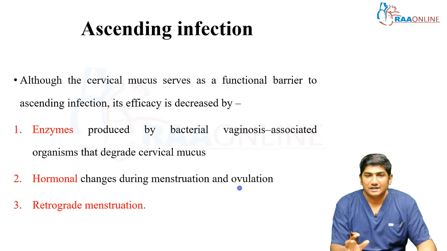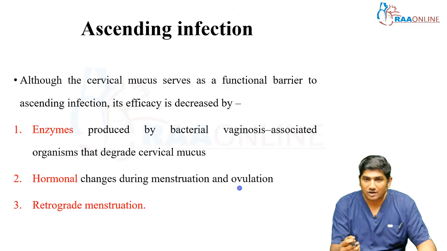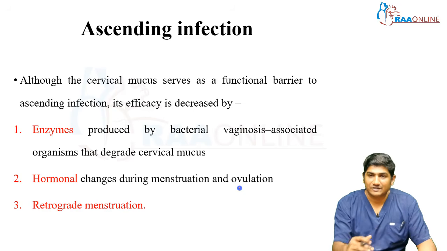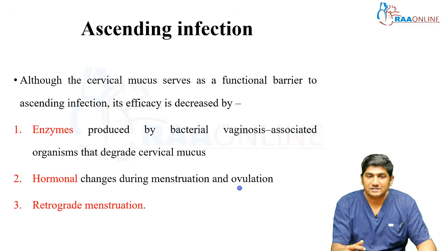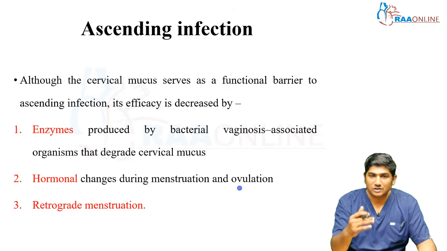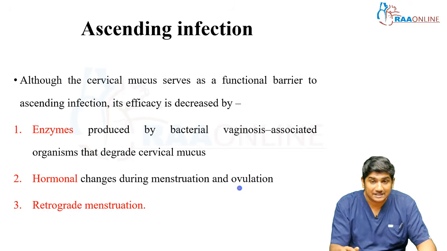So, the idea to be understood is that PID is basically an infection of the upper reproductive tract. Okay, so any infection in the lower reproductive tract will affect the barrier, thereby causing ascending infection from the lower tract to the upper tract. So basically, PID is an ascending infection.